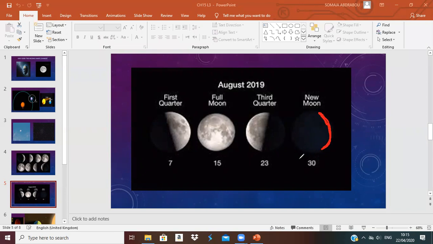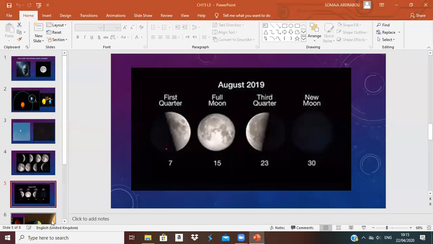Then what will happen after 1 week? The first quarter will be lit. So the first phase will happen here, in the first quarter. Then after 2 weeks, the full moon, all of it lit by the sun. Then after 3 weeks, the third quarter will appear again. Then after 29 days, there is no moon again. This is how the phases happen.